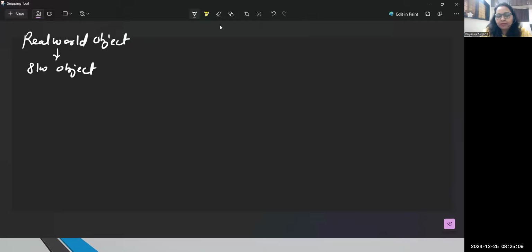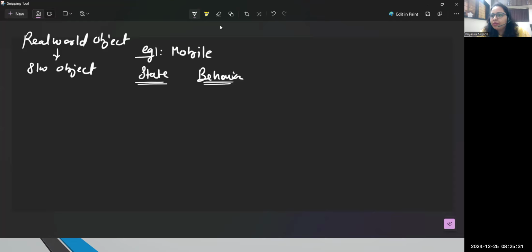If I take a simple example, example 1, a mobile. Mobile is an object. Now, what are the states of the mobile and what is the behavior of the mobile? State is nothing but characteristics for every mobile.